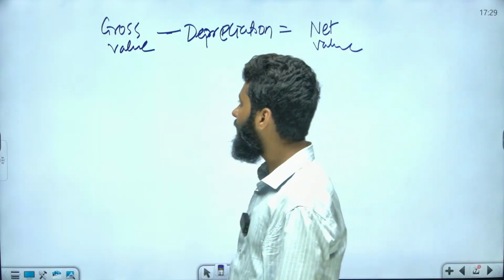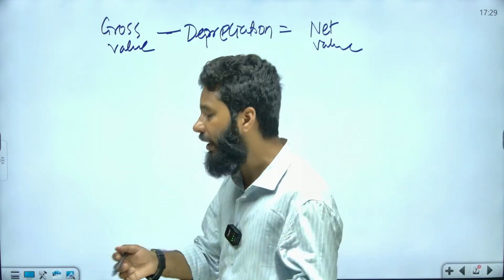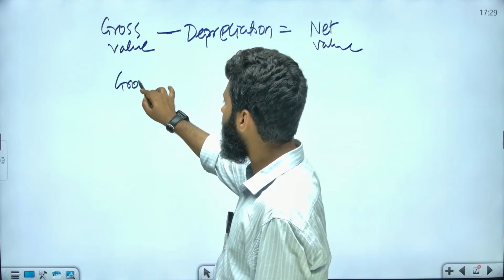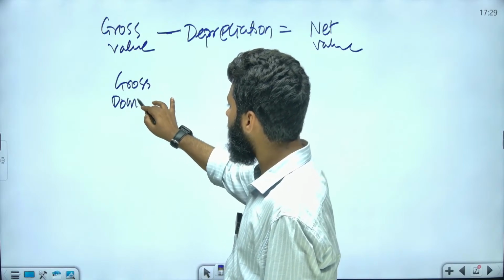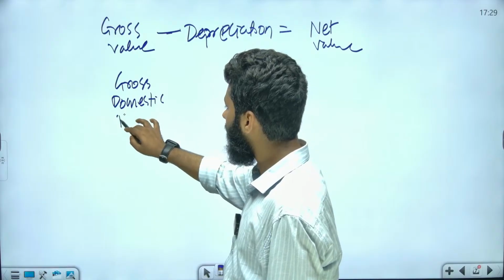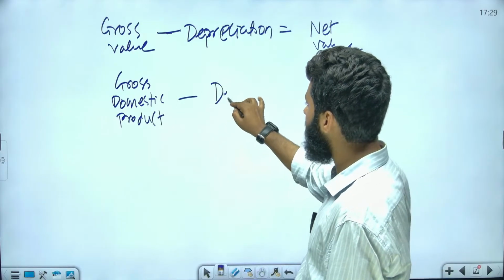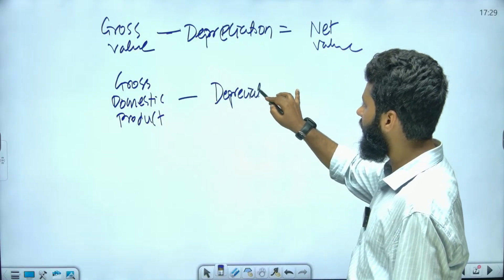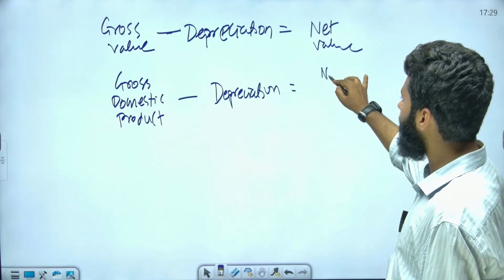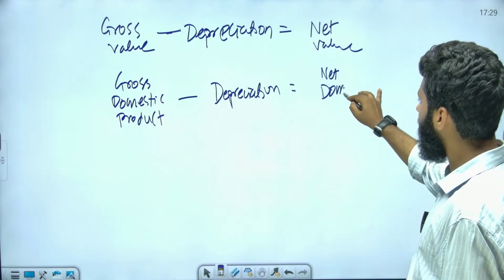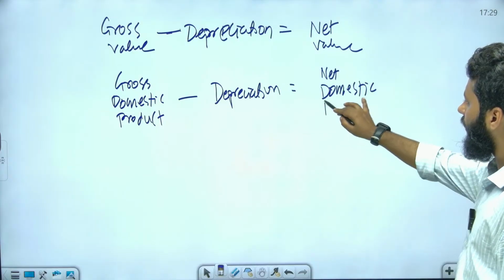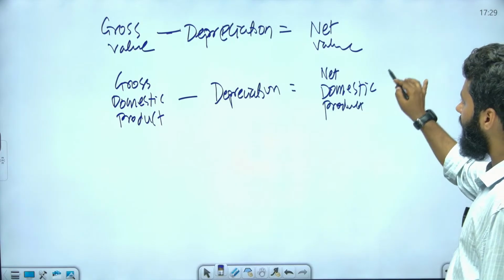So for example, when we talk about gross domestic product, GDP, when we say gross domestic product minus depreciation, it becomes what? Net domestic product. So we write NDP.